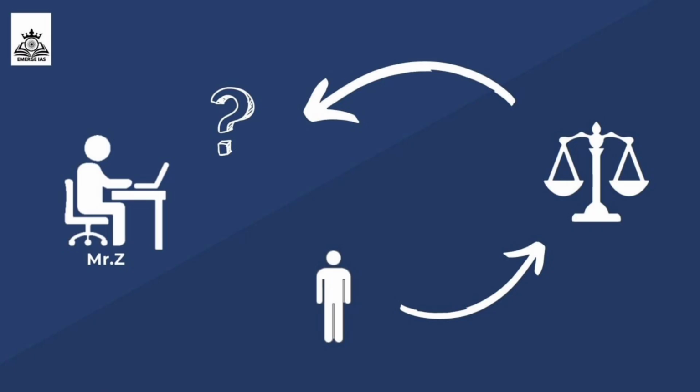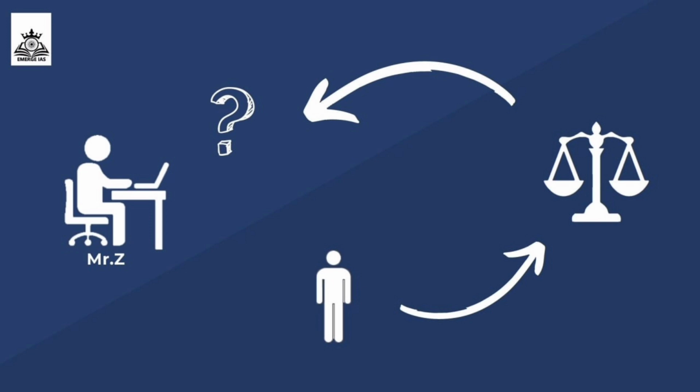Let's consider a situation where an individual, Mr. Set, is holding a public office without fulfilling the eligibility criteria or without the necessary qualification. Any concerned citizen can file a quo warranto petition in the court questioning Mr. Set's authority to hold the office.